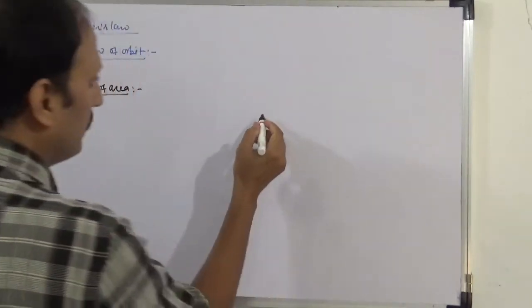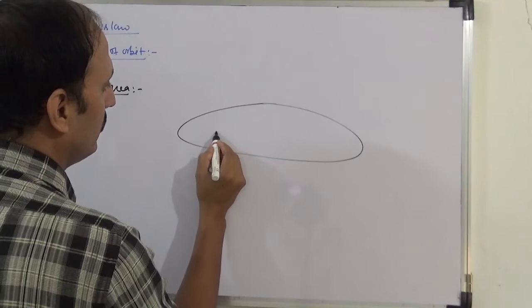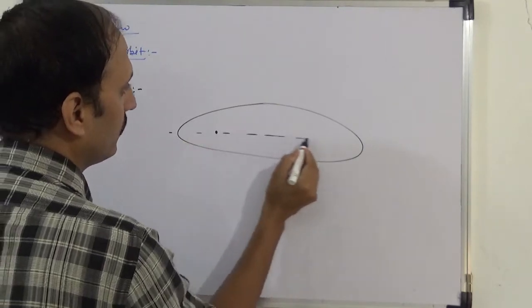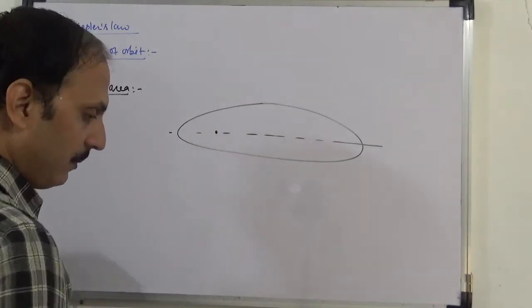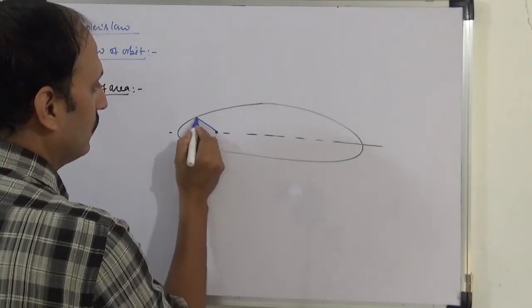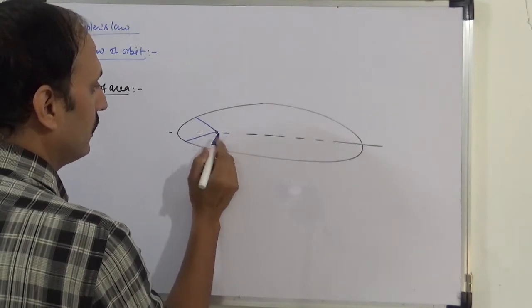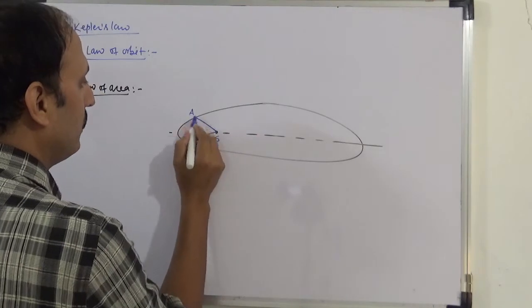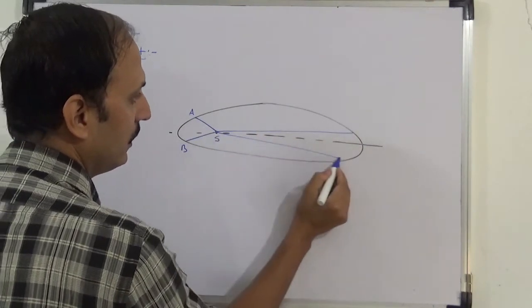So let's say this is the elliptical path, and the Sun is at one of its foci, S. Let's say this is AB, and this is CD.